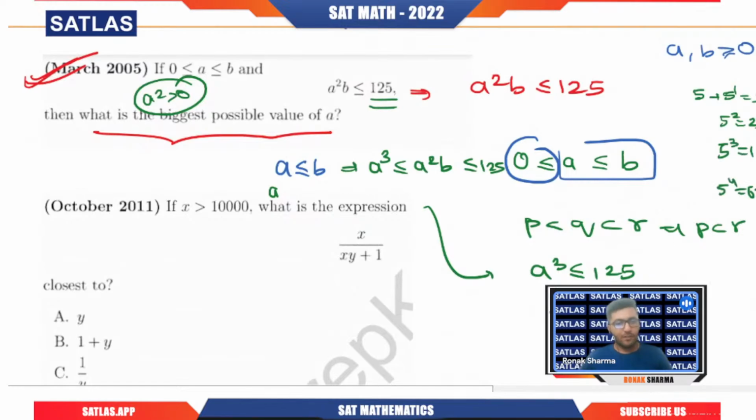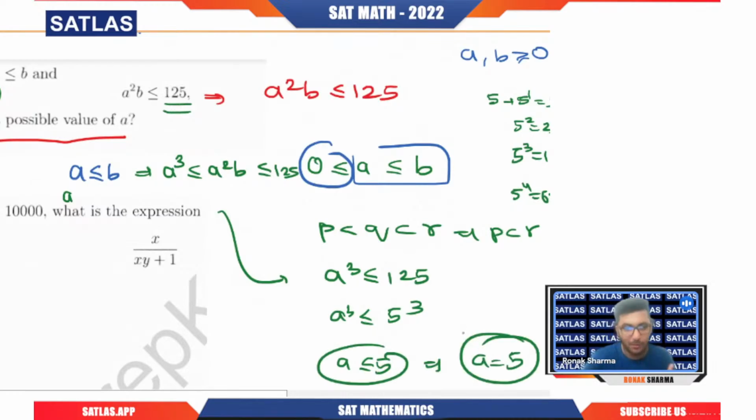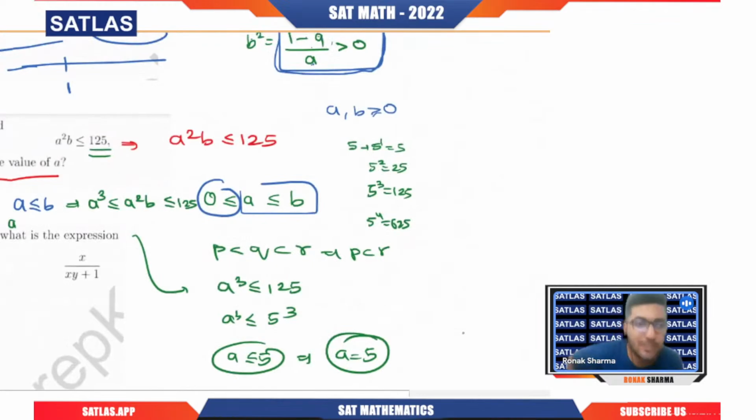So 125 will be nothing but 5 cube, and that means a is less than or equal to 5. That means the greatest possible value of a is 5. So that is how we are going to solve this question. Are you getting my point? So you need to understand the crux, and you need to have that particular approach that is required.